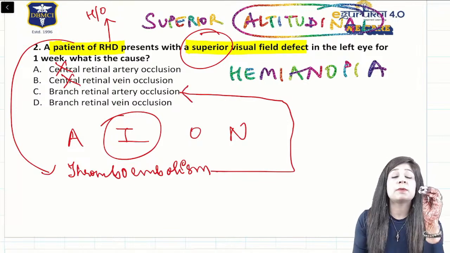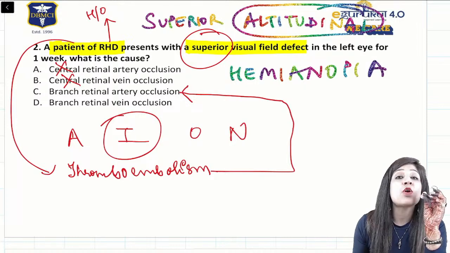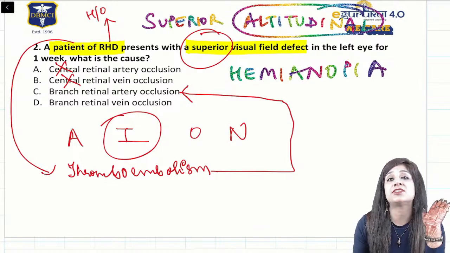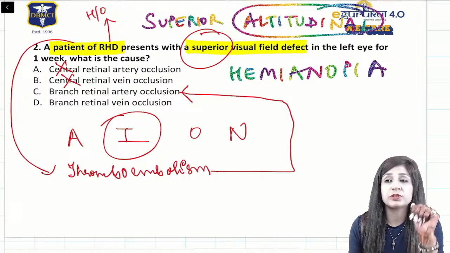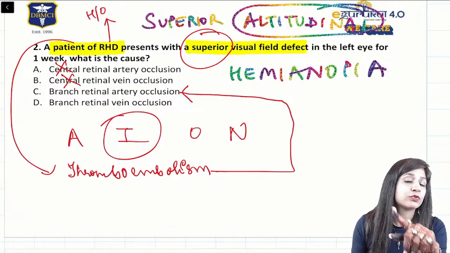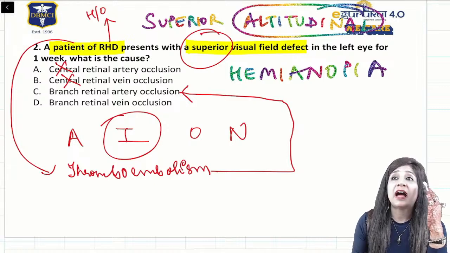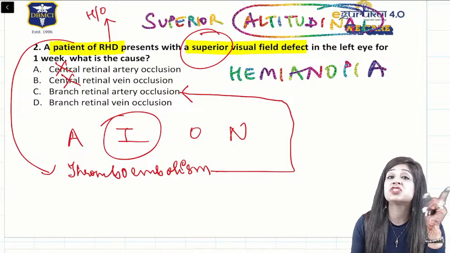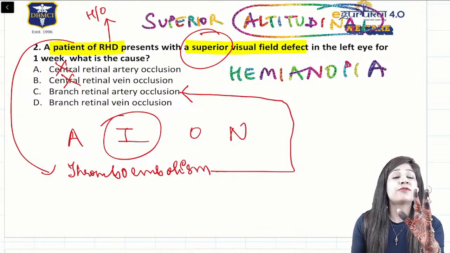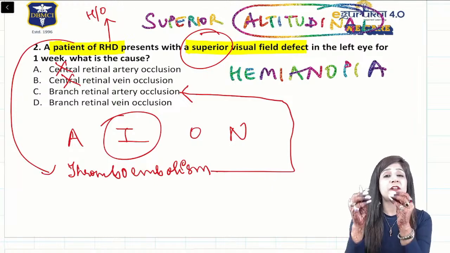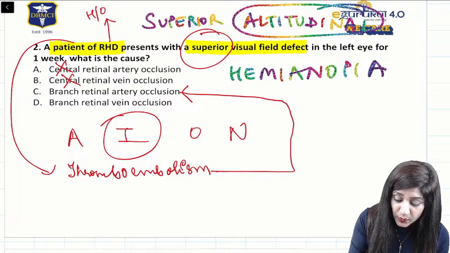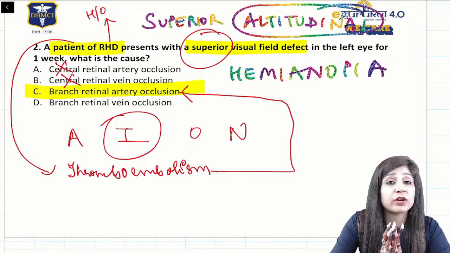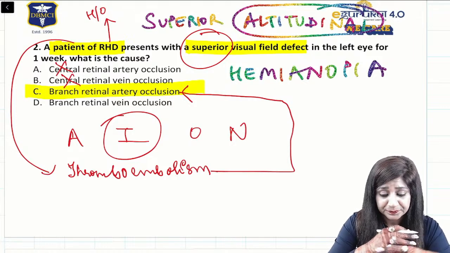So I can see some of the people are answering A, beta. It's not A because it is a sectoral involvement. So first of all, we can completely rule out central artery occlusion and vein occlusion also. We are left with branch retinal artery occlusion or branch retinal venous occlusion. Artery occlusion is the answer here because they are giving you the history of RHD. RHD may have the tendency of emboli forming, thromboembolism, and thromboembolism will go and block the artery and not the vein. That is why the answer to this question is branch retinal artery occlusion and not vein occlusion. I hope it's clear, guys.